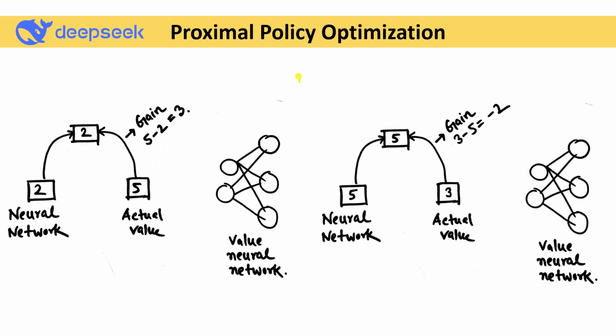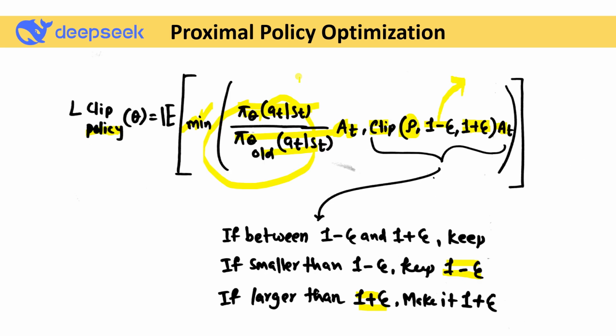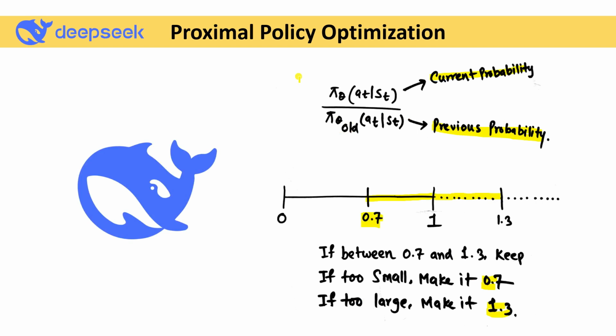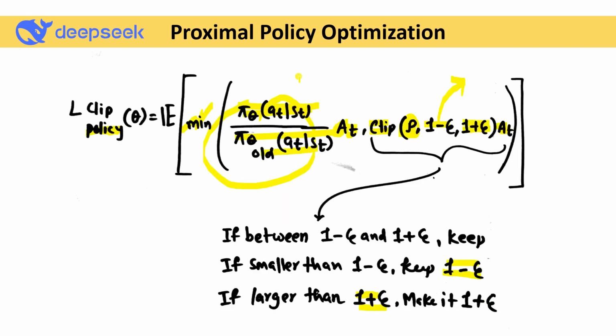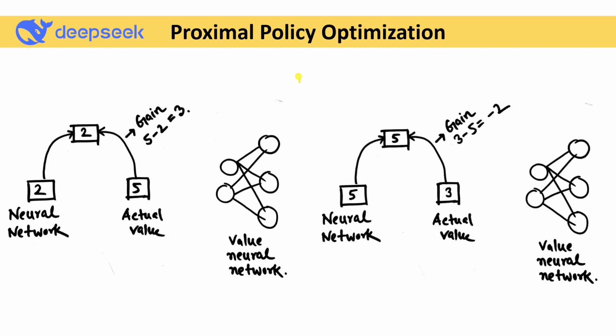Simple. Now, what is the gain actually? We've already discussed the surrogate objective function and how we can clip it, but we have not discussed the gain, or advantage term. So what is the gain? Let's say our neural network generates a value of 2. Now our actual value is 5. The gain is the actual value minus the value given by the neural network. So our gain is 3.